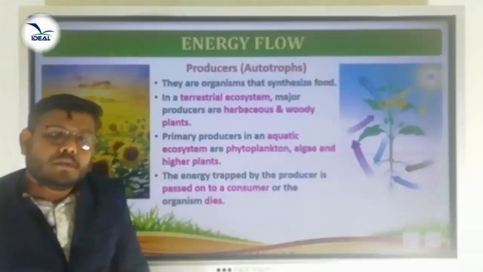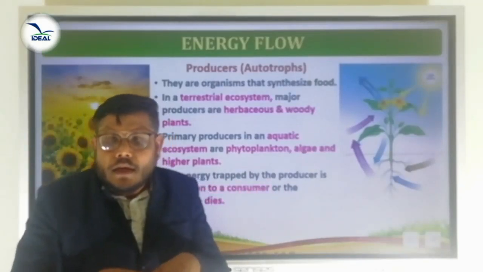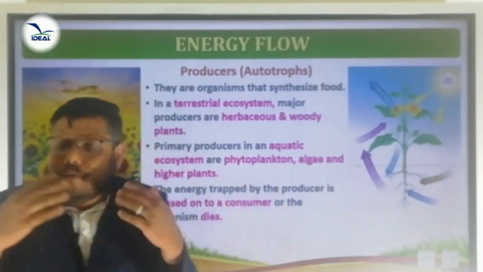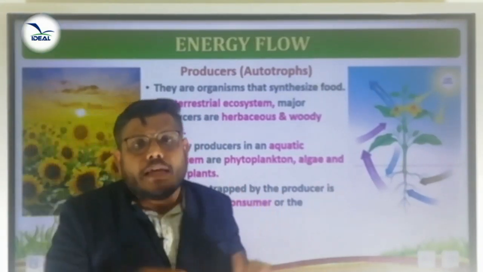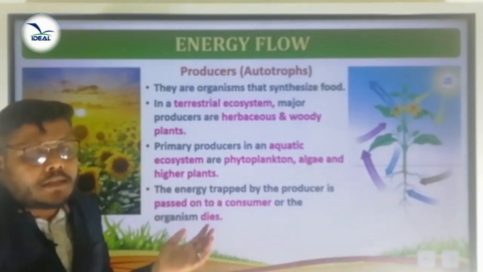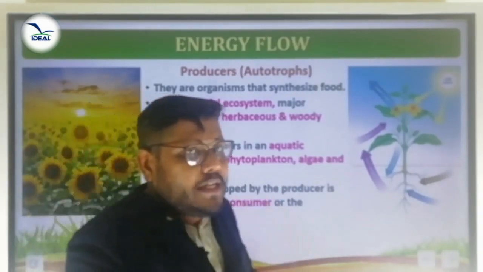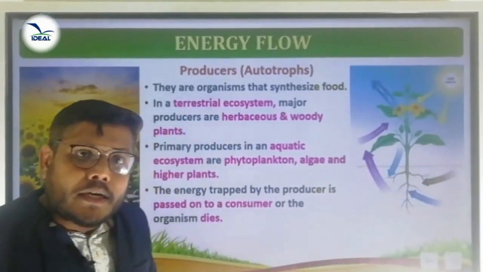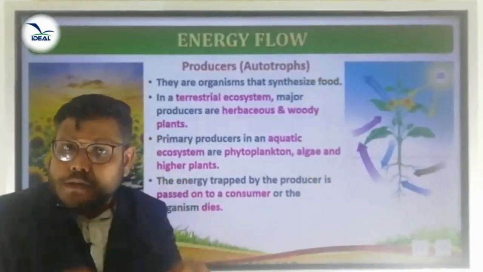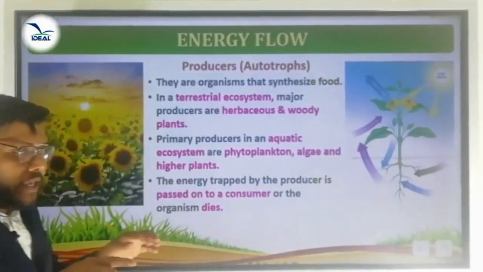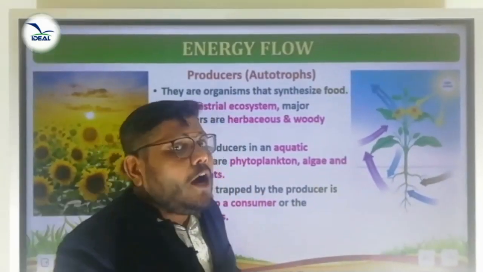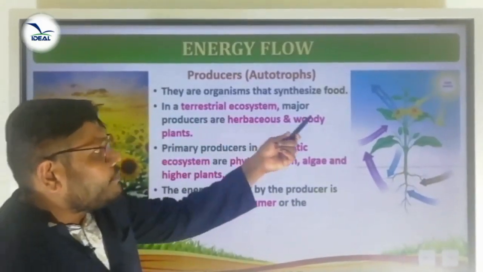Is it clear? As you already know, in an ecosystem the green plants are the producers. If you consider any ecosystem, you can see the biotic and abiotic components. Here the biotic components are green plants. The green plants synthesize their own food material with the help of sunlight, water, carbon dioxide and chlorophyll. That process is said to be photosynthesis. So we can say that green plants are synthesizing their own food material. So they are the producers, organisms that synthesize food.